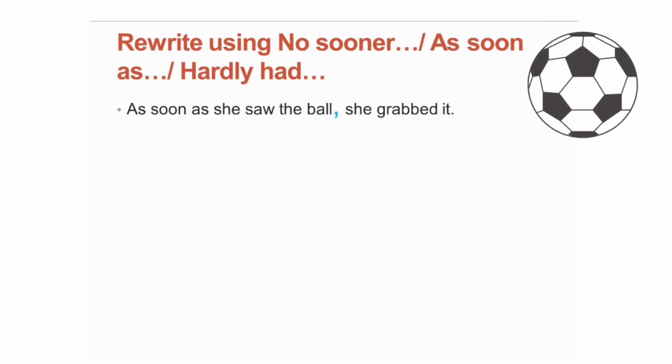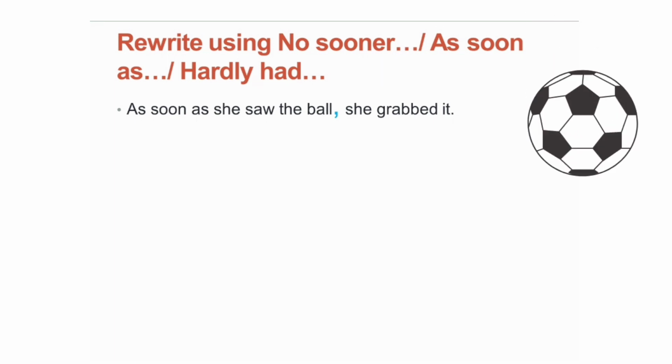Let's take some more examples. As soon as she saw the ball, she grabbed it. Now look, the sentence is in the past tense. So how will you write it with no sooner? You can also pause the video after every question and then check the answer. Yes, no sooner did she see the ball, then she grabbed it. So we have used the auxiliary did plus the base form see here and then the word then.